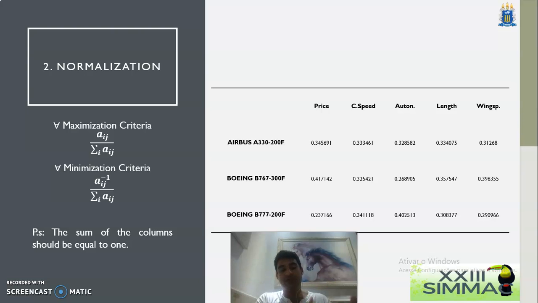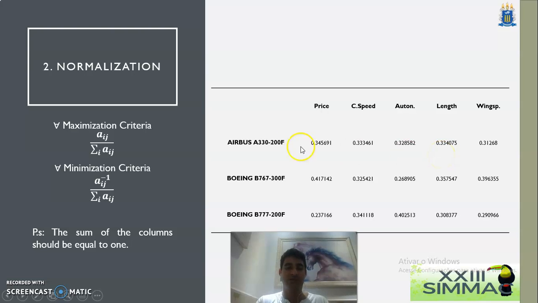If we have a maximization criteria, we will use the decision matrix, and then we will take the AIJ, which is the performance of an alternative given one criterion, and then we're going to divide by the sum of the column here, and then we'll have a situation where we can make mathematically these scales